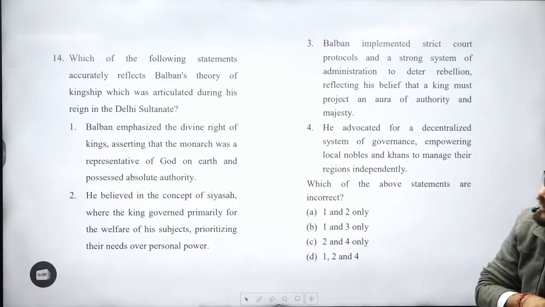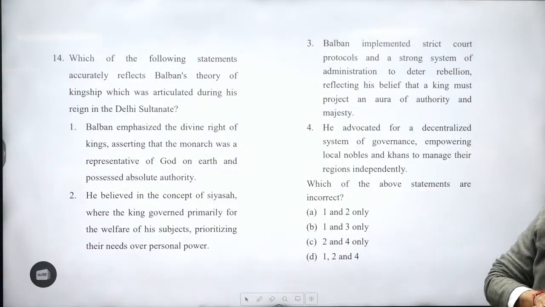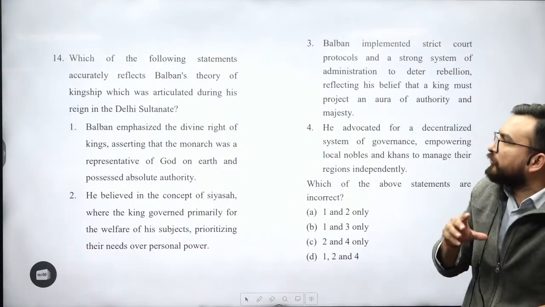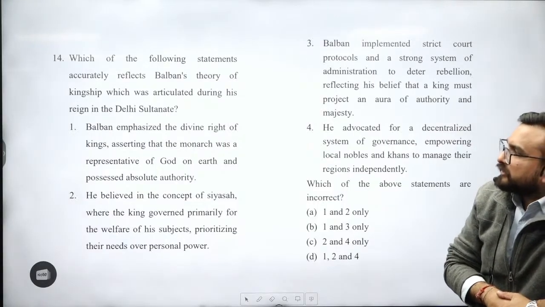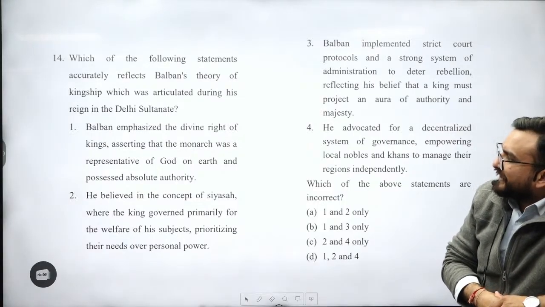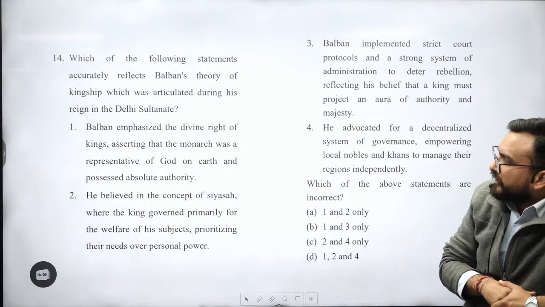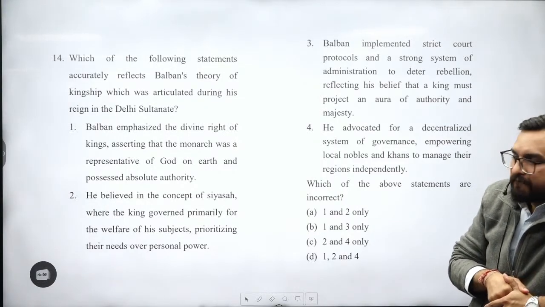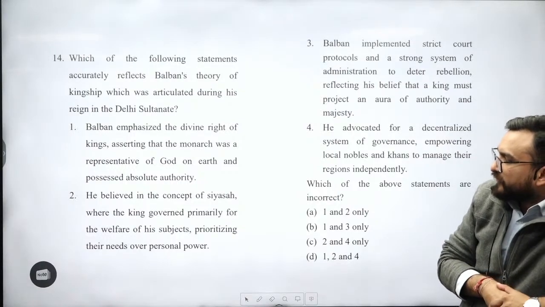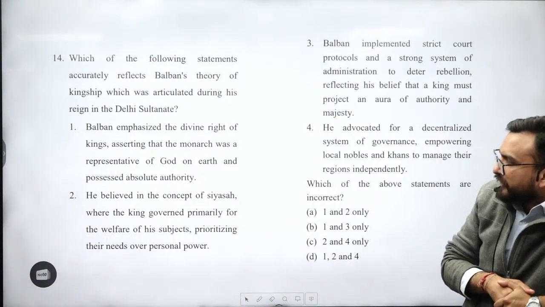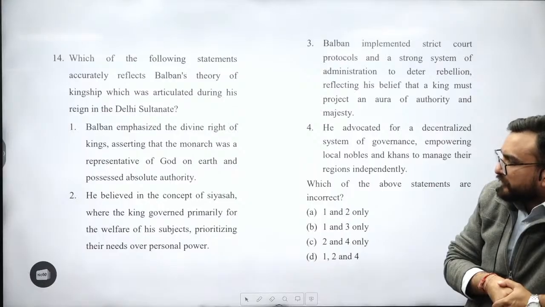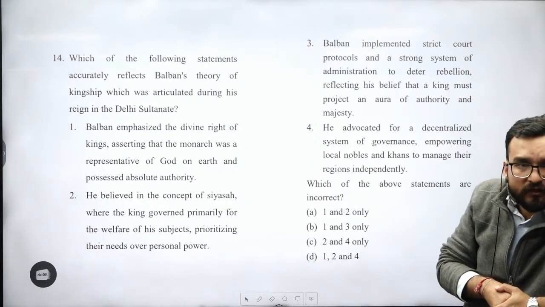14th, which of the following statements accurately reflects Balban's theory of kingship, which was articulated during his reign in the Delhi Sultanate? First, Balban emphasized the divine right of kings, asserting that the monarch was a representative of God on earth. He believed in the concept of siyasa, where the king governed primarily for the welfare of his subjects, prioritizing their needs over personal power.